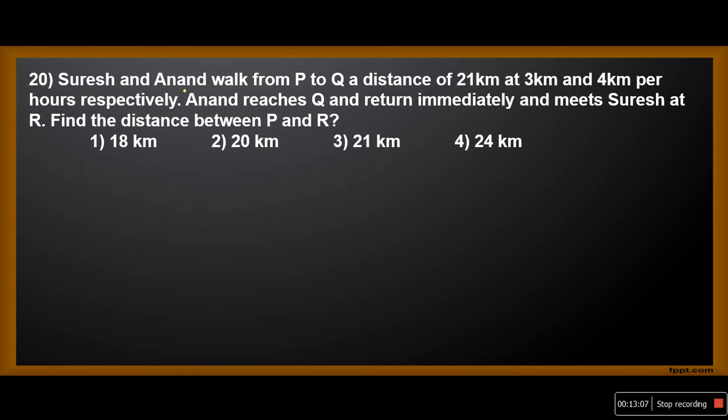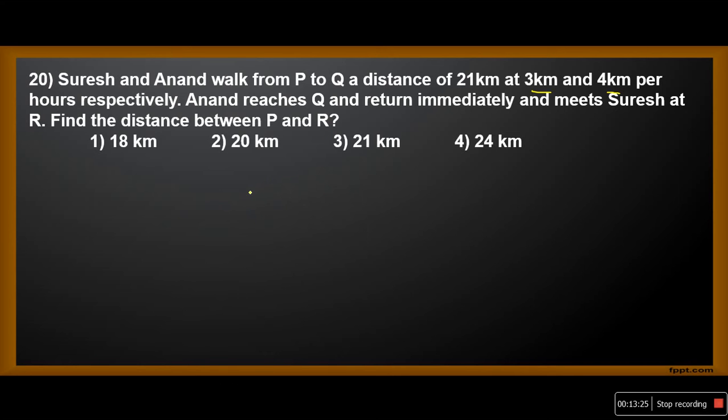Now Suresh and Anand walk from P to Q a distance of 21 km at 3 km per hour and 4 km per hour respectively. Anand reaches Q and returns immediately and meets Suresh at R. Find the distance between P and R.